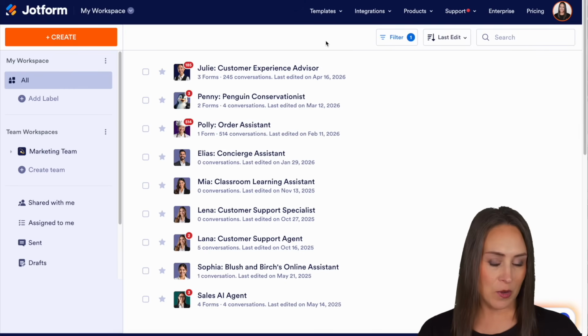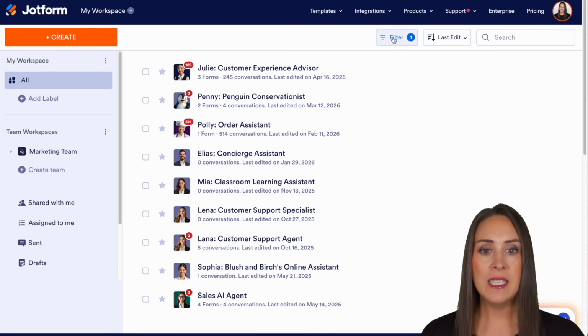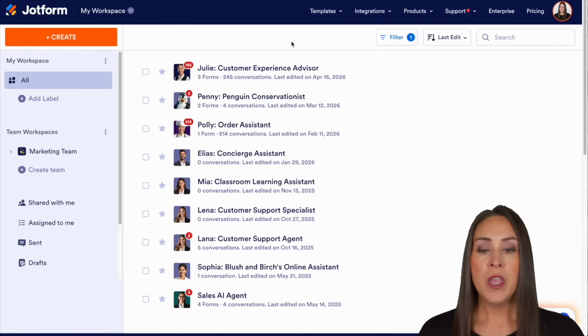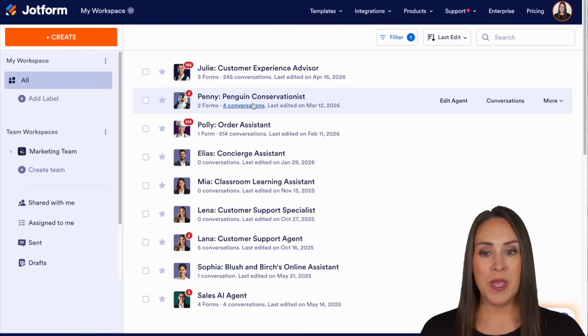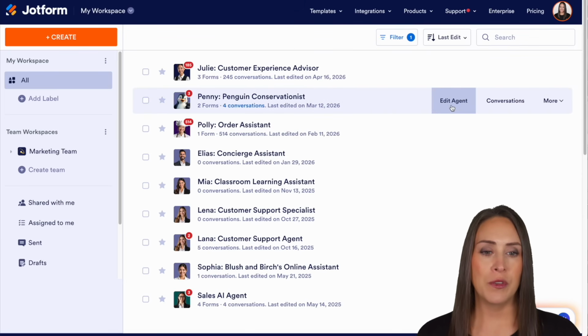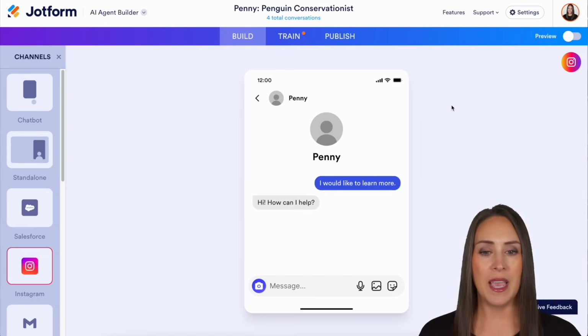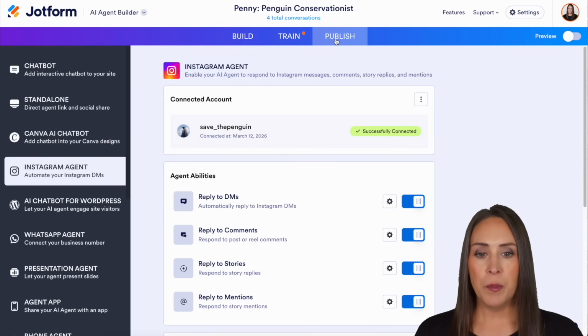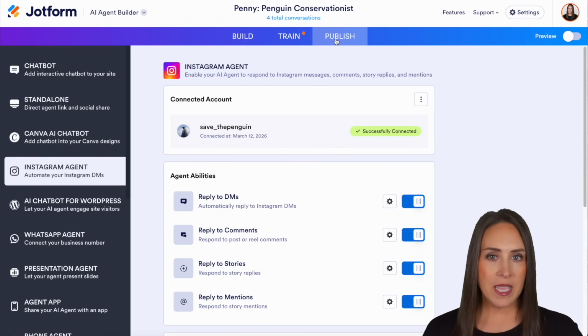So as you can see, I'm currently in the desktop version of my workspace, and as of right now, I only have my AI agents chosen. So for this example, we're going to choose Penny. She is my penguin conservationist. We're going to choose to edit our agent. We're going to automatically land in the build tab, but I'm going to jump over to publish. We can see that I'm already connected.